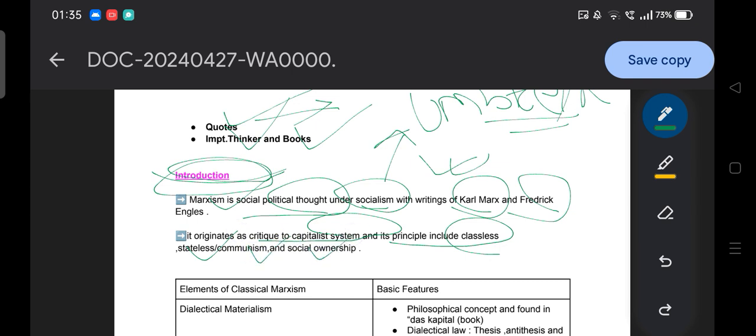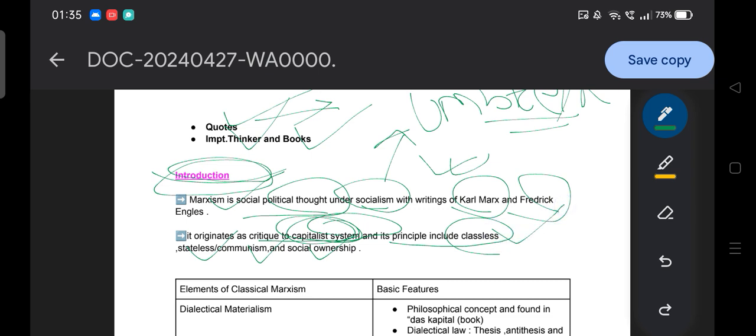The technique to study any political ideology is that we need to understand the rationale before the rise of the political ideology, because each ideology comes with a basic argument against the existing ideology. So why did Marxism originate? If you question yourself, you will analyze that due to the capitalist society, inequality was created in society, and there was exploitation of the working class. That's why Marxism originates against the capitalist ideology, with the principle of a classless society.